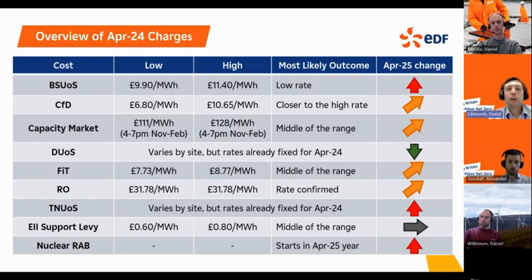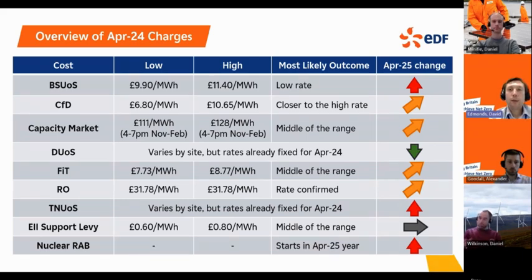Capacity market, so that one again we are expecting to increase a bit. The main reason for that is there were previous auction costs that were higher when capacity was procured for future years. So that starts to kick in and will be a trend in the capacity market over the coming few years. There is also inflation again that indexes into that cost and increases the level of charges each year.